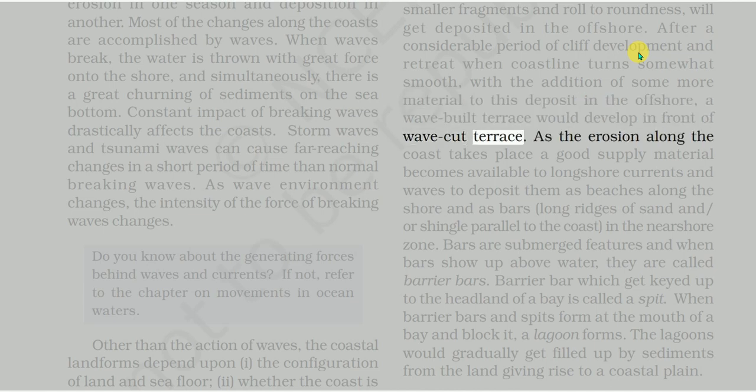As the erosion along the coast takes place, a good supply of material becomes available to longshore currents and waves to deposit them as beaches along the shore and as bars, long ridges of sand and/or shingle parallel to the coast, in the nearshore zone. Bars are submerged features, and when bars show up above water, they are called barrier bars.